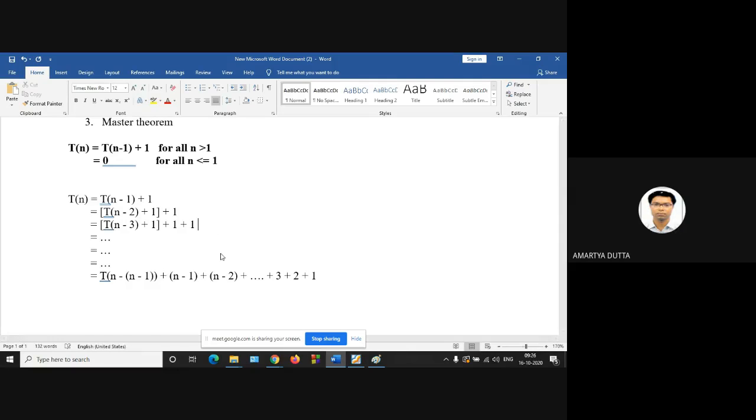Actually, this line can be written in this form: T of n minus 3 plus 3. Right? So that's why T of n minus 1 can be written in this form: n minus 1 plus n minus 2 plus 3 up to 1.